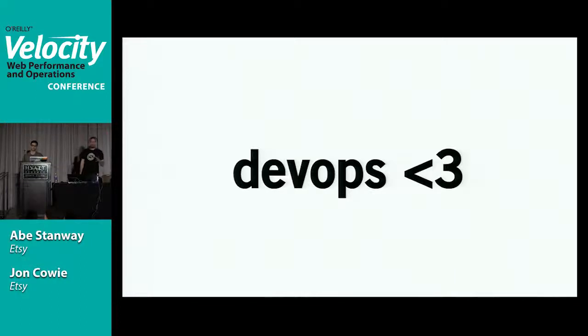And honestly, if we hadn't had that flexibility and that kind of skills crossover, I don't think we'd have been able to do this as effectively as we did. And it's not even just the flexibility, it's the fact that we were able to recognize an ops need and then develop a tool to fix it, which is a thing everyone should be doing. But if you have ops guys who don't code, you're not going to be able to fix these problems that we keep coming to Velocity to complain about. Be nice to your ops.